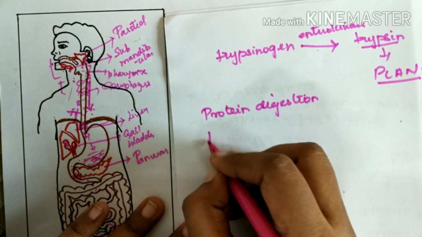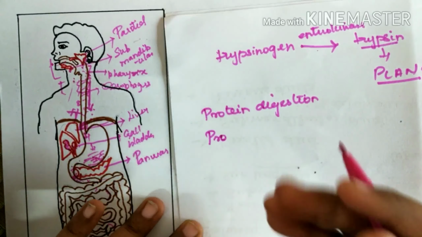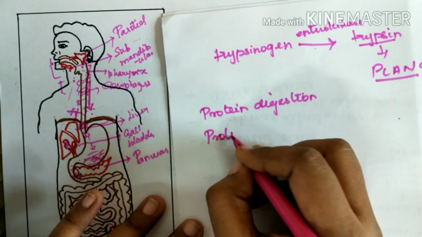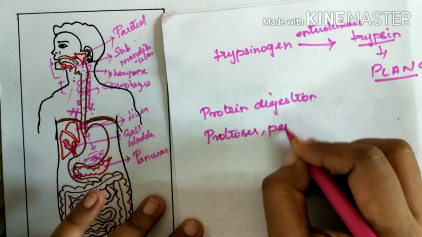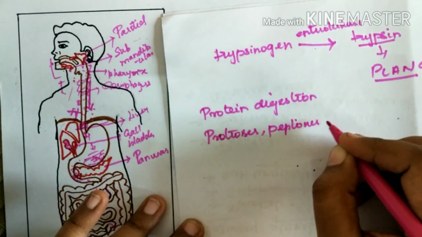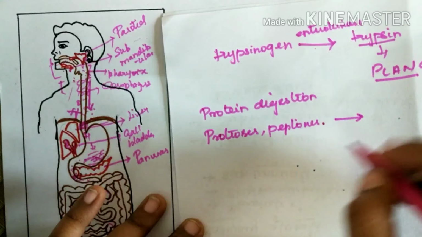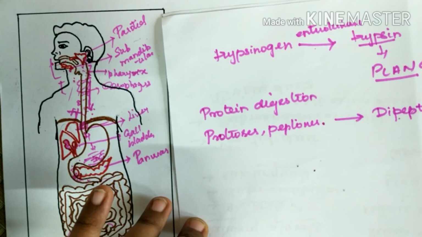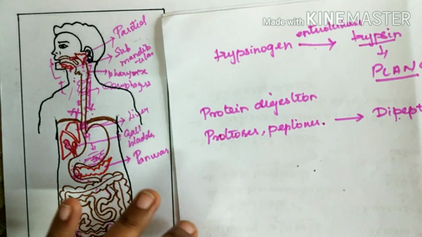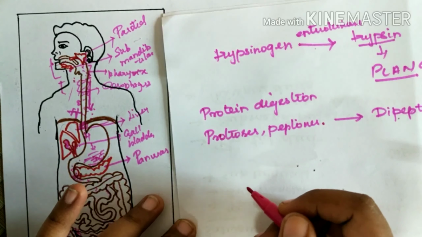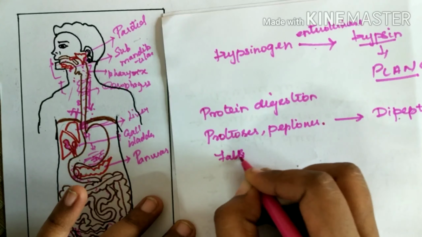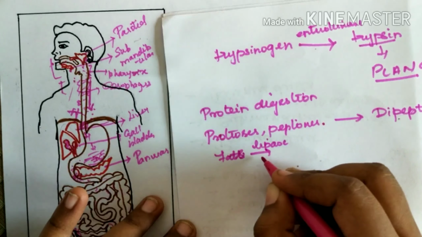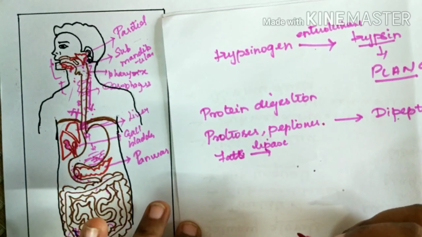Some proteins are already digested in the stomach, where pepsin digested proteins into proteoses, peptones, etc. These are then acted upon and converted to dipeptides. Similarly, the fate of the fats: fats are acted upon by the lipases, so they become diglycerides.